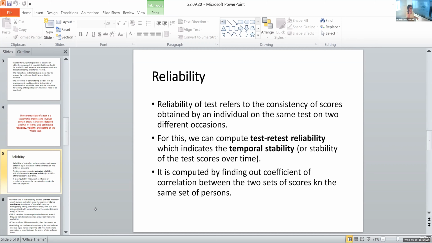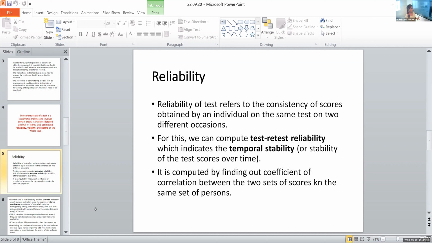That is, if I'm measuring some psychological variable of these 30 participants today, then I am testing the same participants with the same test on some other day, and I should get the same result. If I get the same result, then I'm concluding that I have already computed the test-retest reliability of this particular test, and it is found to be reliable.